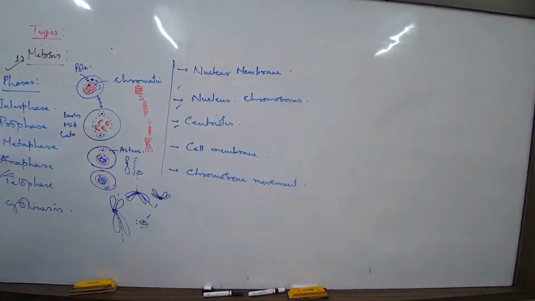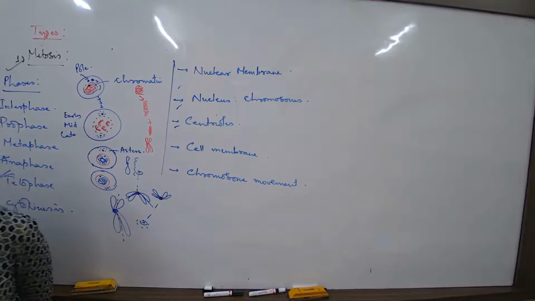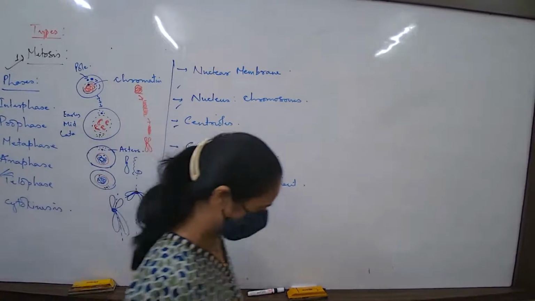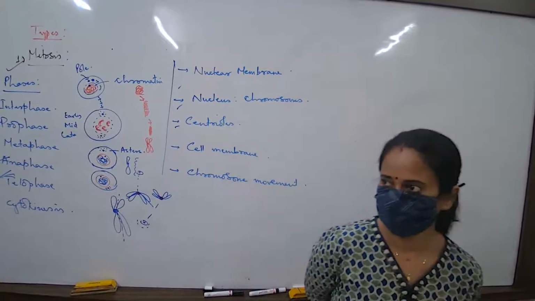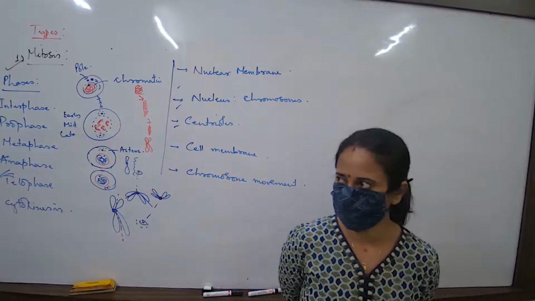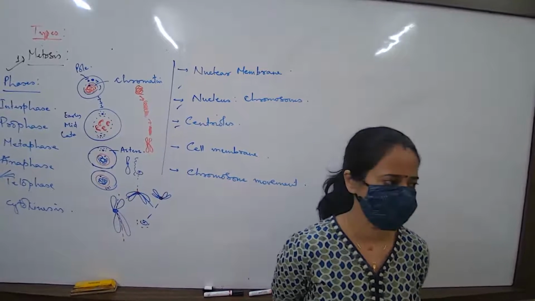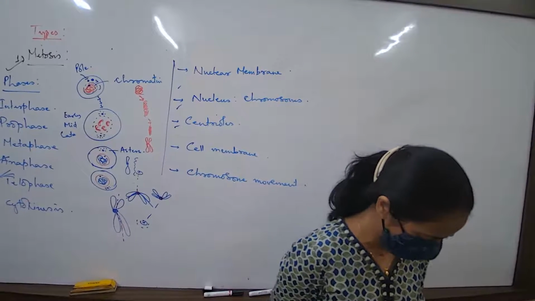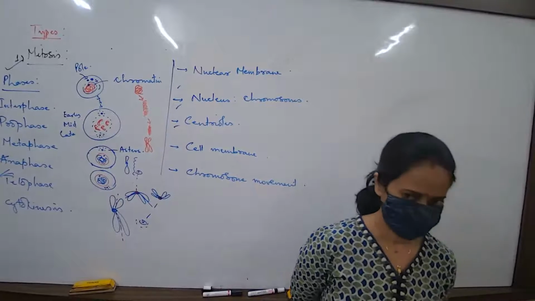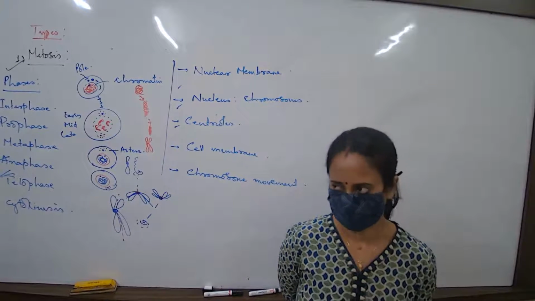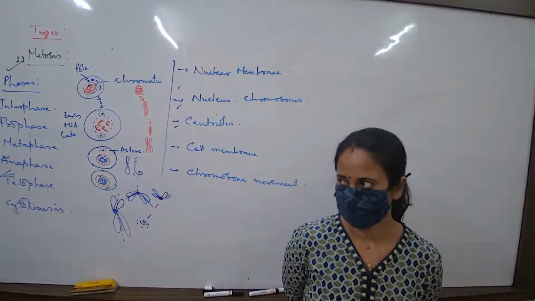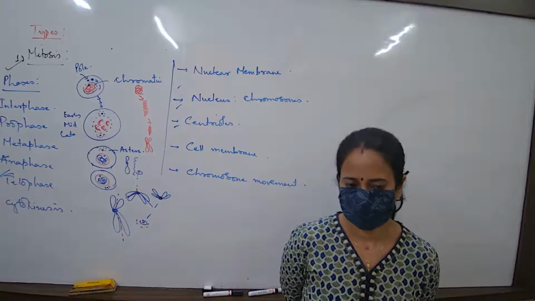Can you see it? Name the stage of cell division. Anaphase.